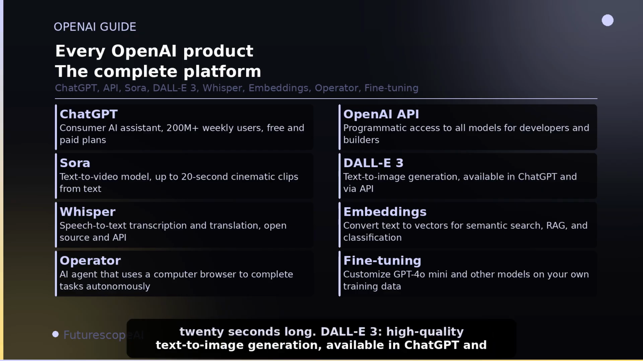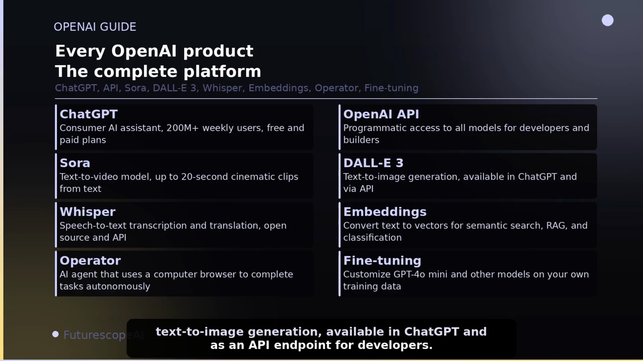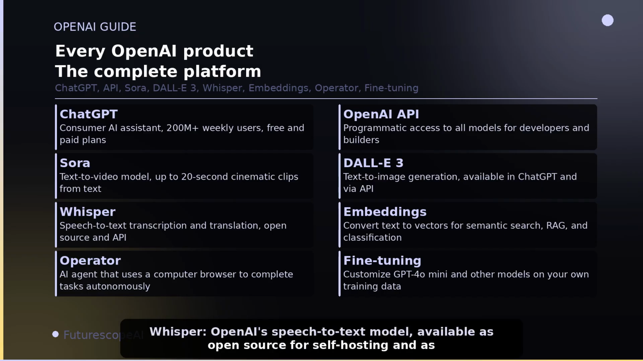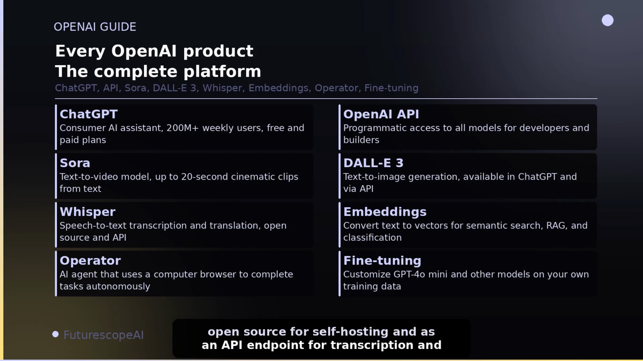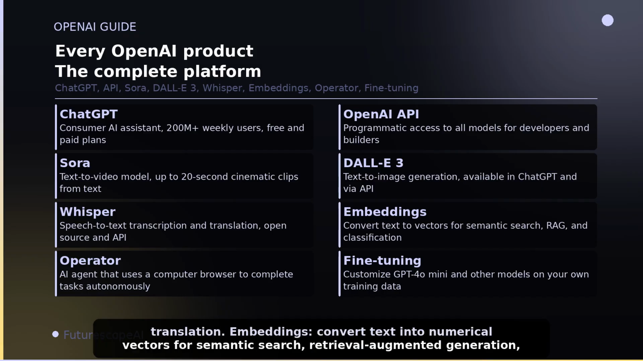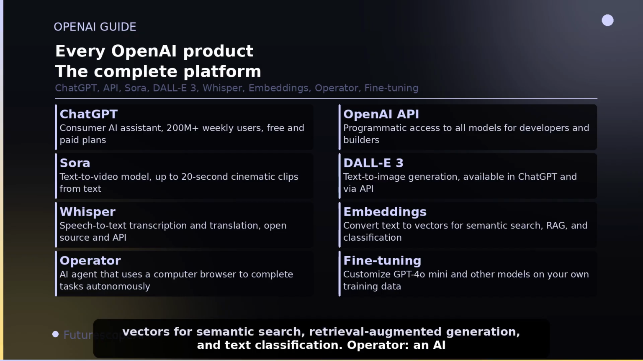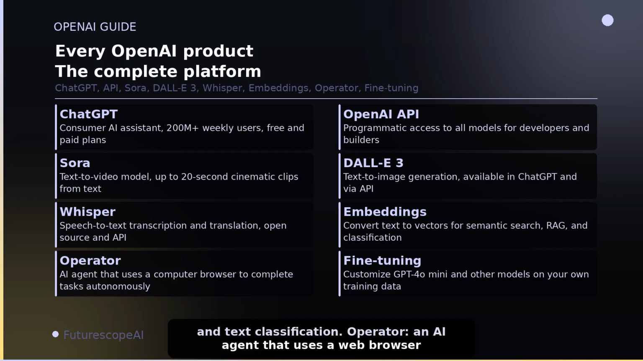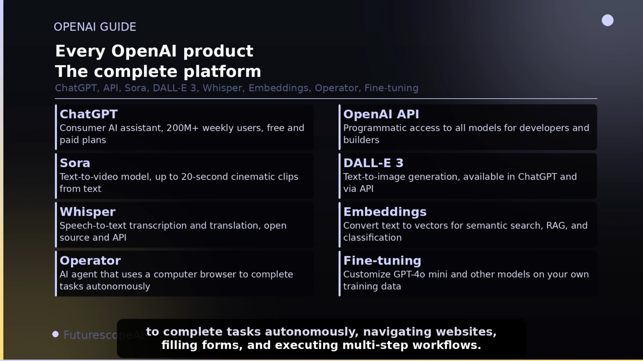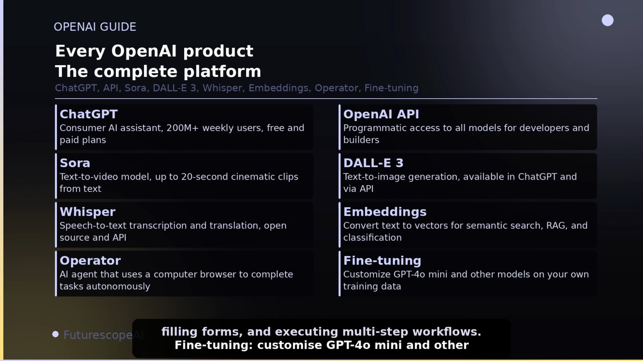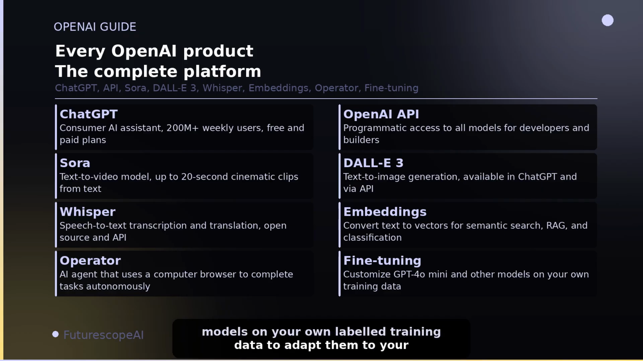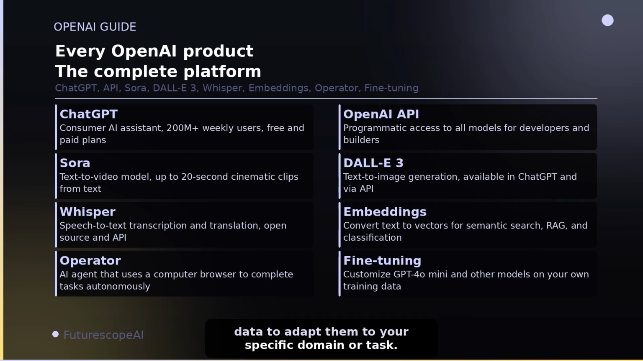DALL-E 3, high-quality text-to-image generation, available in ChatGPT and as an API endpoint for developers. Whisper, OpenAI's speech-to-text model, available as open source for self-hosting and as an API endpoint for transcription and translation. Embeddings, convert text into numerical vectors for semantic search, retrieval-augmented generation, and text classification. Operator, an AI agent that uses a web browser to complete tasks autonomously, navigating websites, filling forms, and executing multi-step workflows. Fine-tuning, customize GPT-4o Mini and other models on your own labeled training data to adapt them to your specific domain or task.